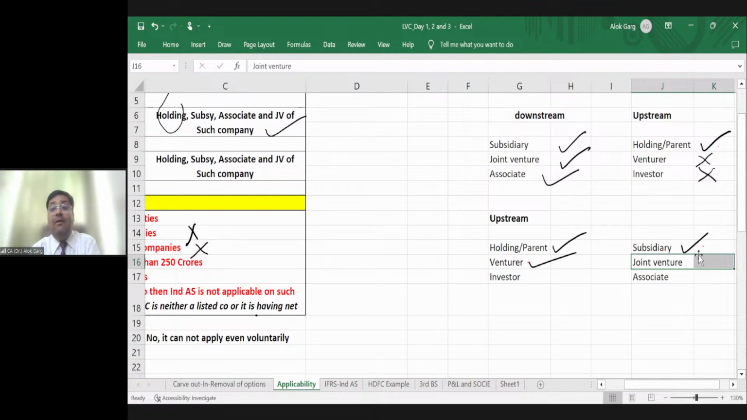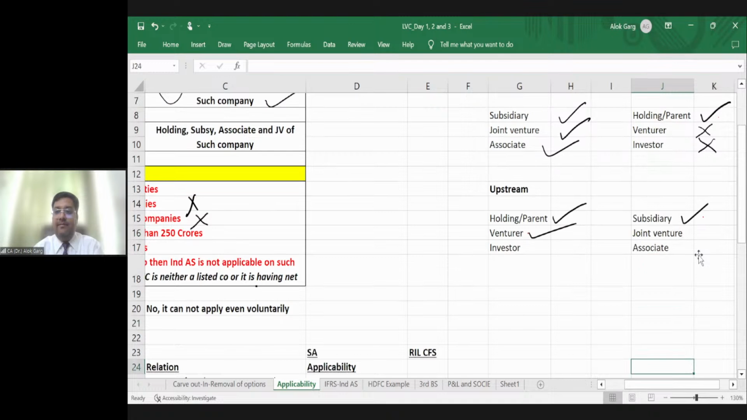On the downside, the words subsidiary, associate, and joint ventures all are covered. If Ind AS is applicable to an investor, is it applicable to its associate? Yes, it is. So friends, if Ind AS is applicable to any entity, it is applicable to the subsidiary, associate and joint venture. But as far as upside is concerned, if Ind AS is applicable to this entity, it is only applicable to the parent. It is only applicable to the holding, right?